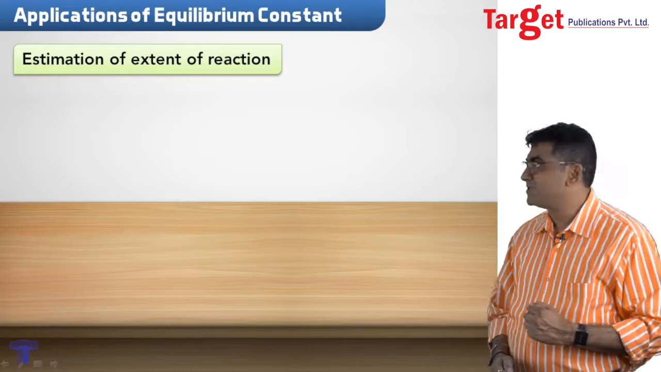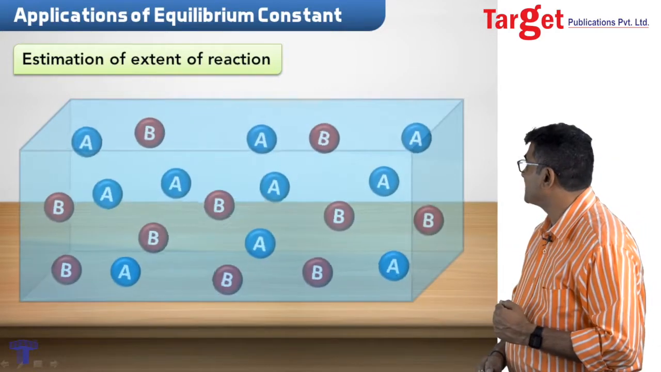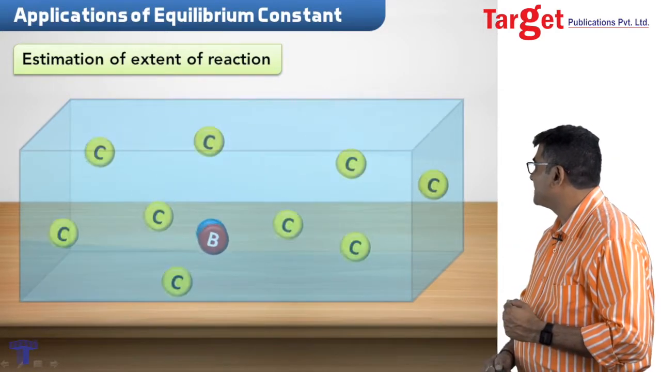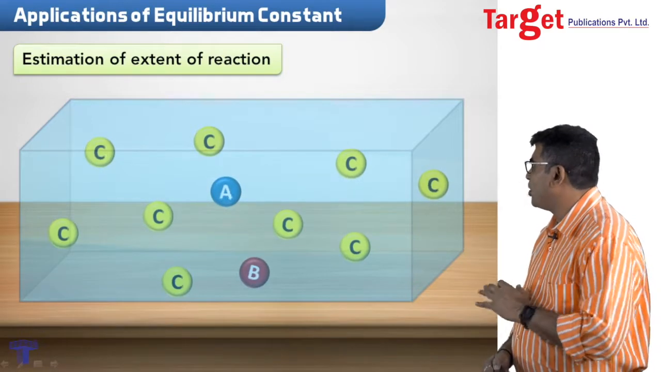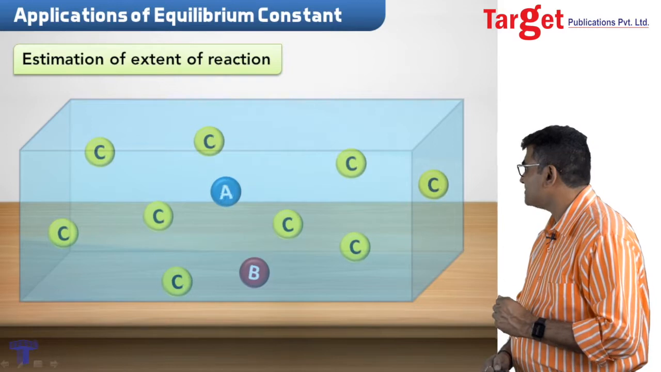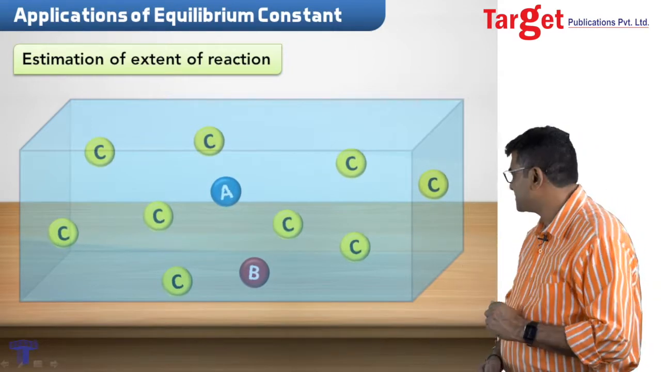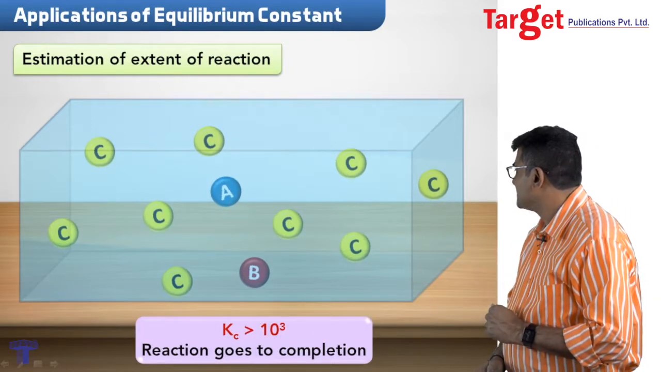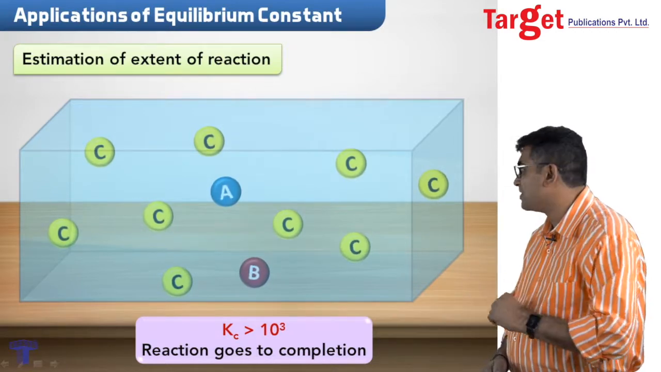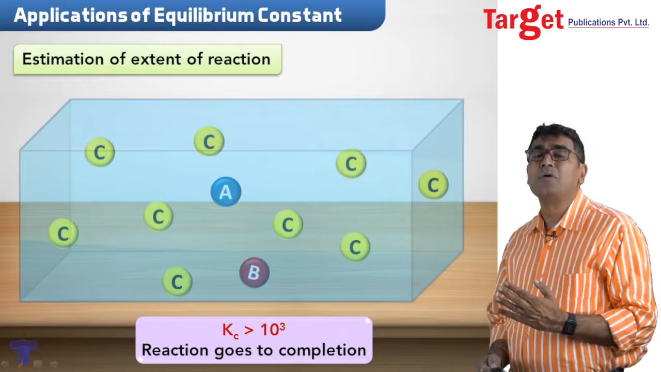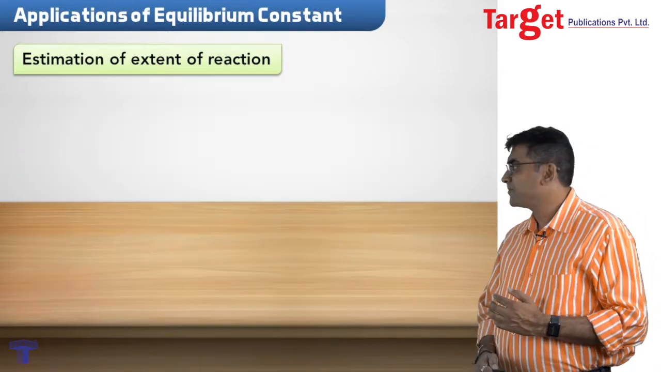Let's summarize that by means of these graphics. Look at this situation. Now here it means that there are a lot of products and very few reactants. This reaction goes to completion. In this case, Kc is really very large. Now 10 raised to 3 and something more than that, that's 1000. This means there are 1000 times more products than the reactants.